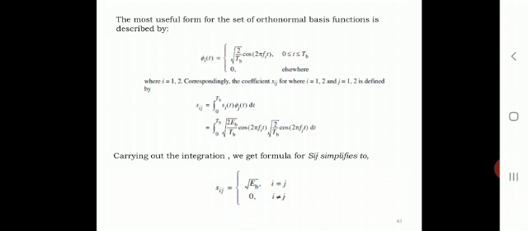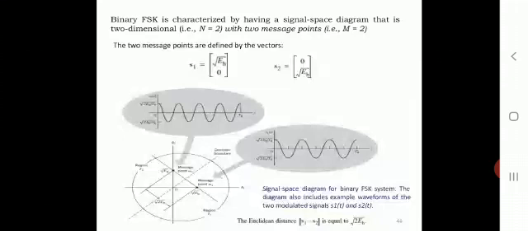Thus, unlike binary PSK, binary FSK is characterized by having a signal space diagram that is two-dimensional, with N equal to 2 and two message points, that is M equal to 2, because in the binary information we are considering, one is representing 1 and another one is representing 0. So those are the two conditions we are considering here, s_1 and s_2, as shown here.